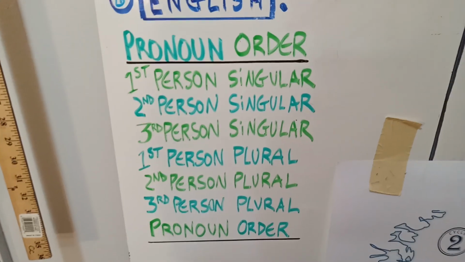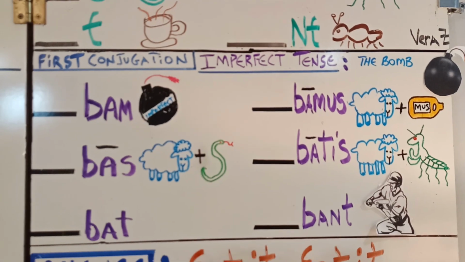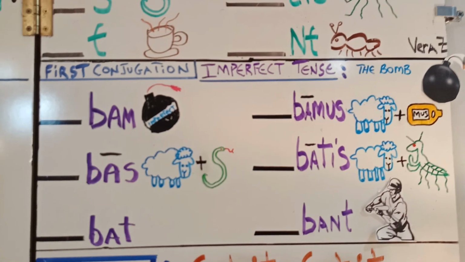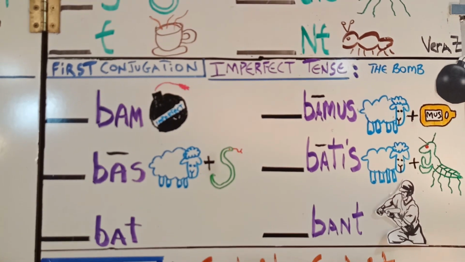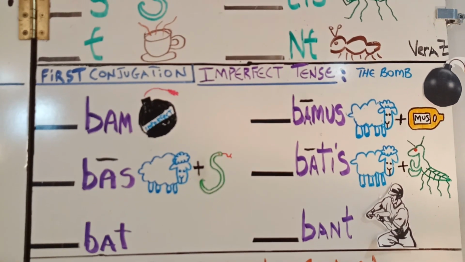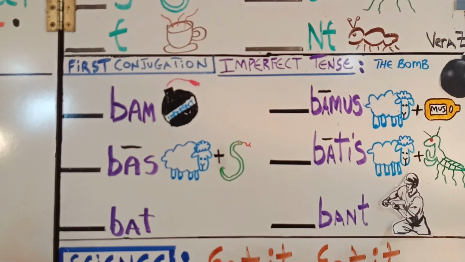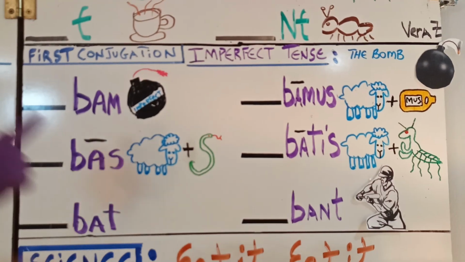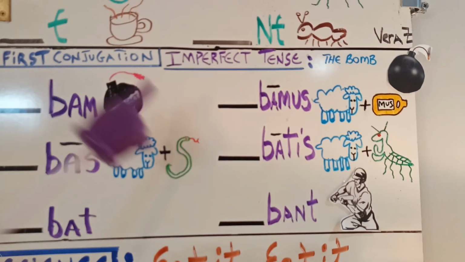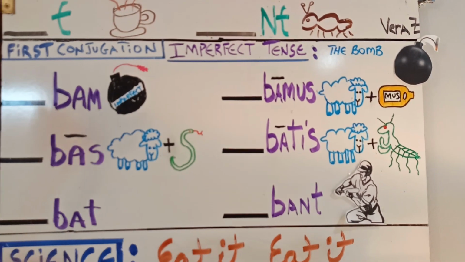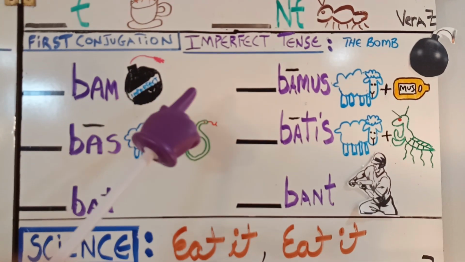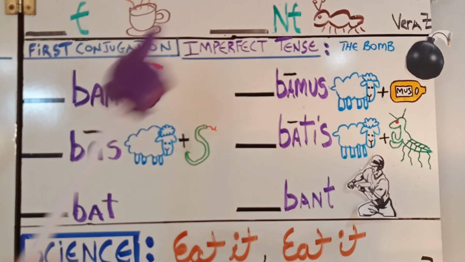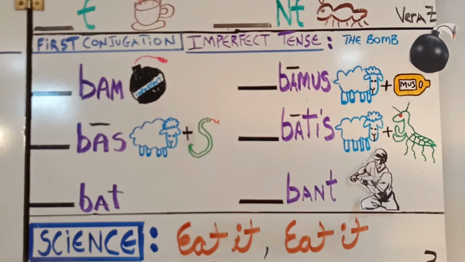Pronoun order. This week's Latin is first conjugation imperfect tense. And we'll say first conjugation imperfect tense is the bomb. So it's bomb, boss, bot, bommas, botas, bont, bomb, boss, bot, bommas, botas, bont. First conjugation imperfect tense. Imperfect tense is the bomb.